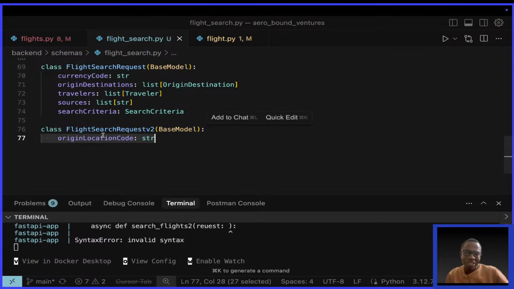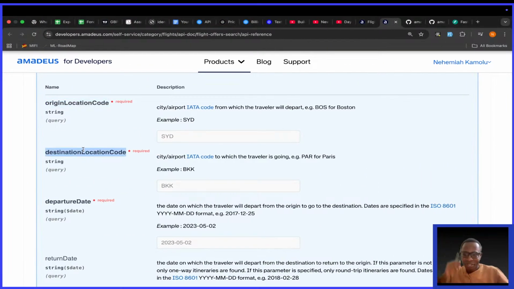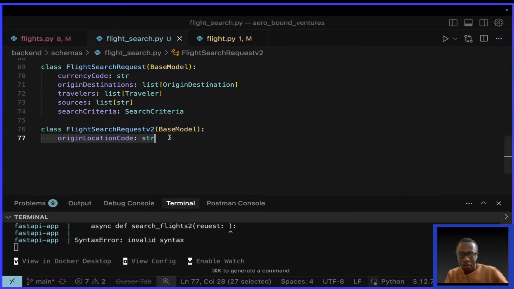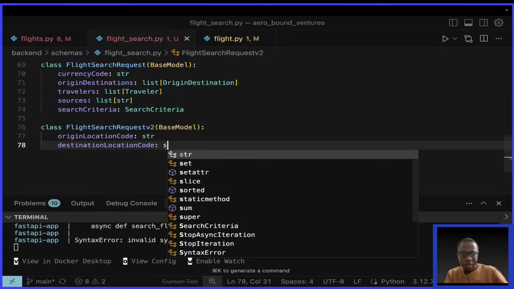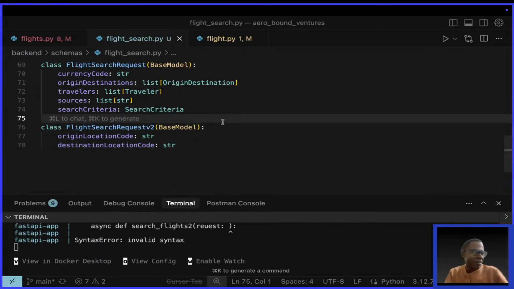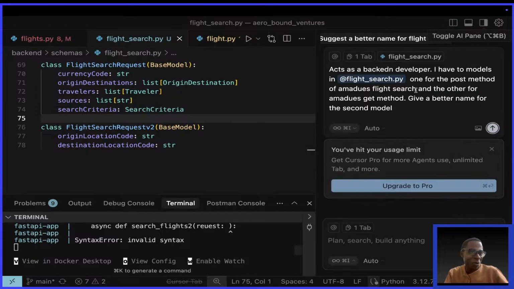All right, think about a name as I populate the fields here. Next up, we have a destination location code. This is required and it's a string. Victor says paste the prompt here. Let me use mine. Oh, cool. Let me copy this.